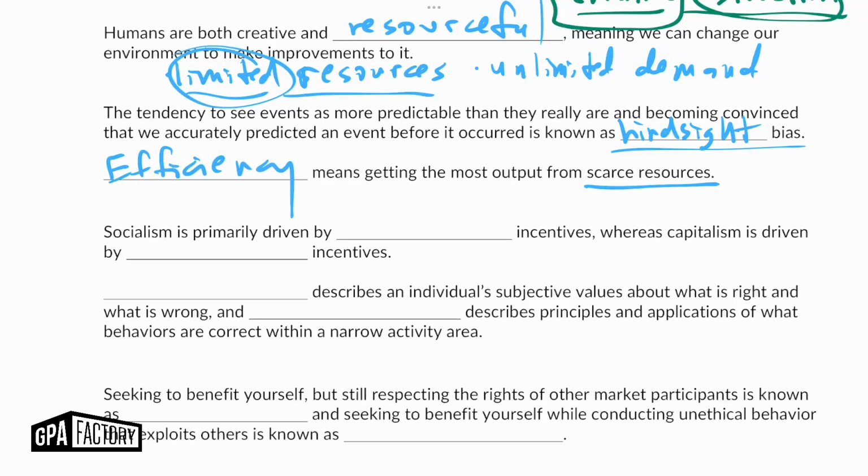Now, socialism is primarily driven by what type of incentives versus capitalism, which is driven by what type of incentives. So here, socialism is primarily driven by negative incentives. So avoiding the government reprimanding you or throwing you in jail. We want to avoid that, and that's the incentive in a socialist society. Versus capitalism is driven by positive incentives. That's like things that we want, like money or prestige, power, things like that.